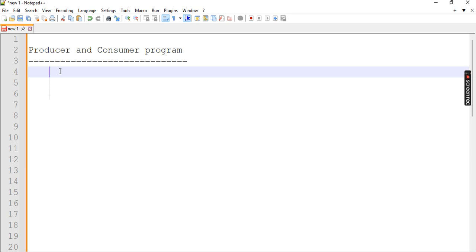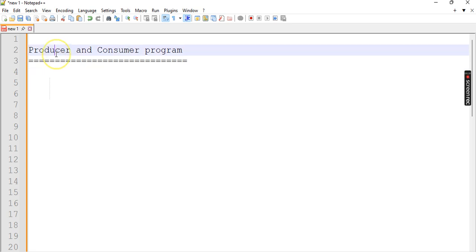Okay, so when the consumer consumes that item, the producer is in a waiting stage. After the consumer consumes that item, the producer starts to produce. Like that, after producing the item, the consumer consumes that item. So one is in a waiting stage, and the other is in a wake up stage. Okay, like that. So in this area we generally use